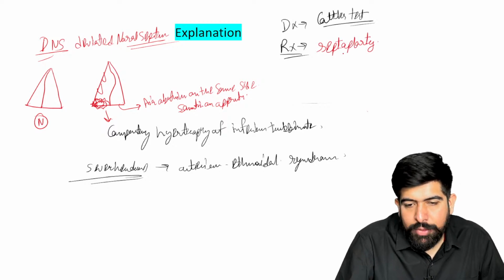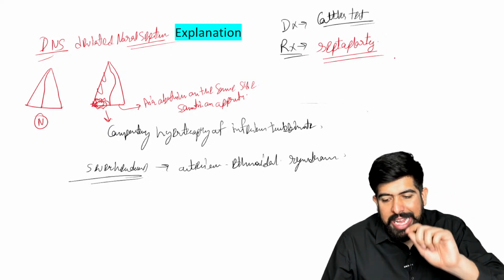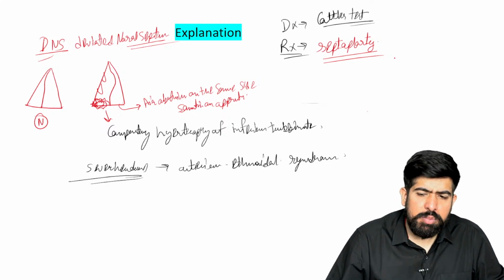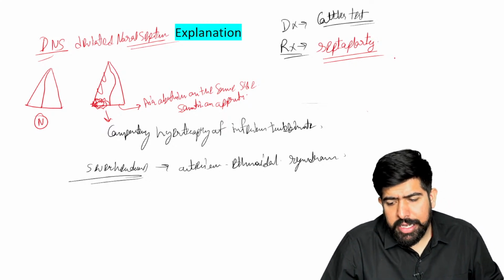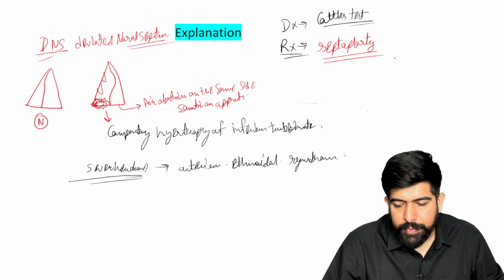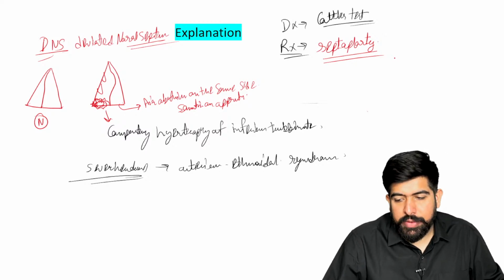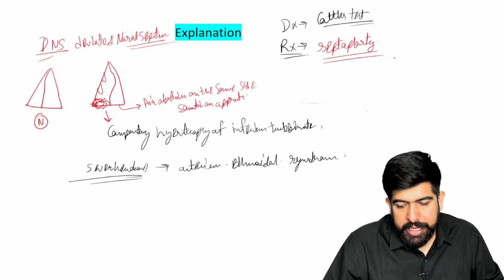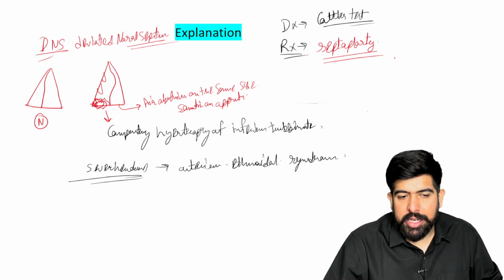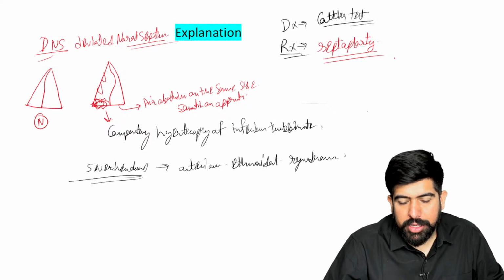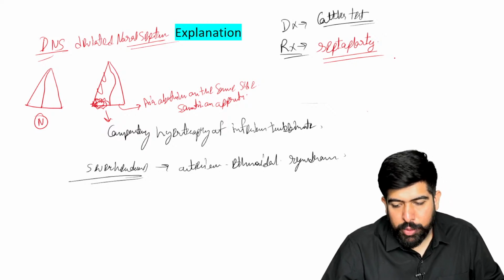Of course, we have to do the septoplasty. Yes, we have to reconstruct the septum of the nose. Yes, we have to correct the septum of the nose. Of course, after the surgery, we can give mitomycin C. And yes, of course, the septoplasty will be your definitive management. All right. So this should be done in the case of your deviated nasal septum. Sorry, deviated nasal septum. Okay.